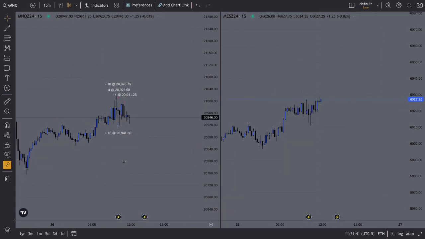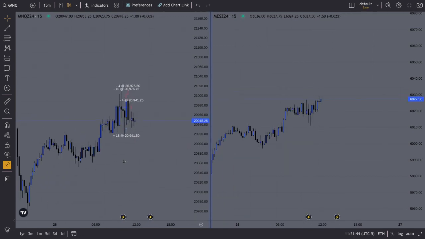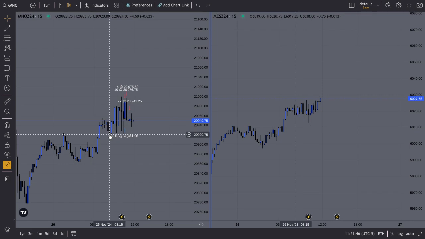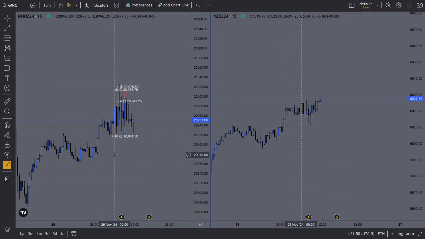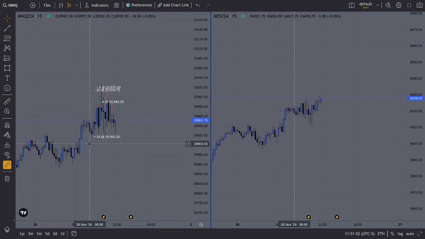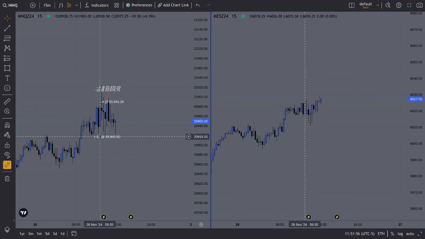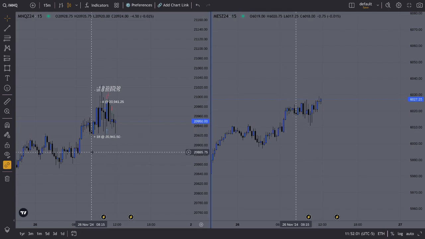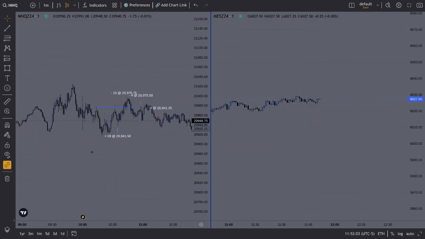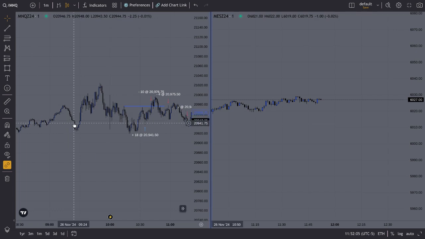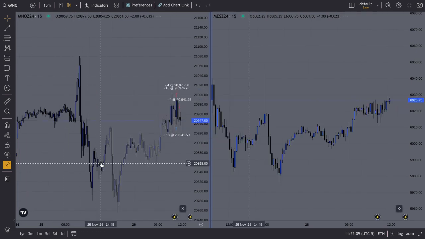I dropped down to the 15-minute. On the 15-minute, I was looking at this right here, and these fair value gaps for SMT. I think around 9:15 we got an SMT right here, and then price went up a little bit. Yeah, right here we had an SMT, and then it went up and came back down, but I didn't take a trade at that time.